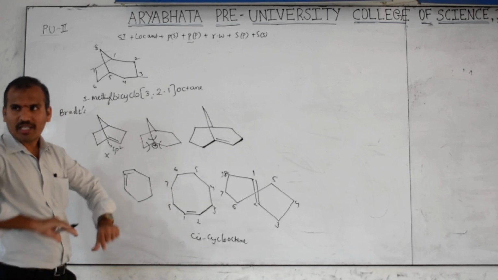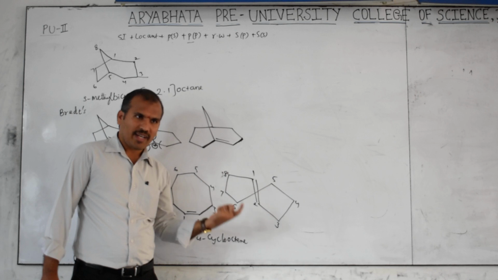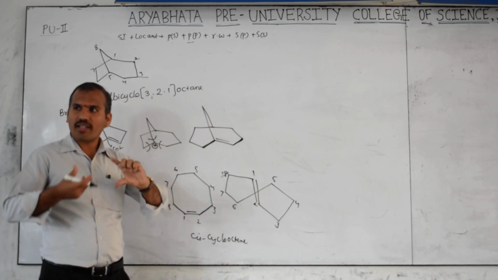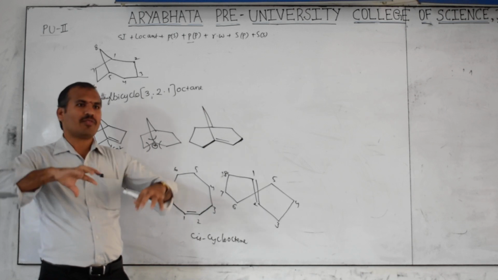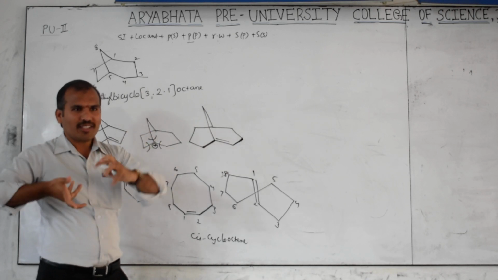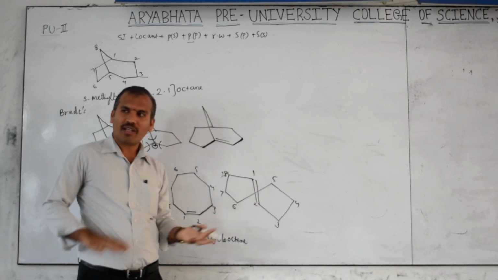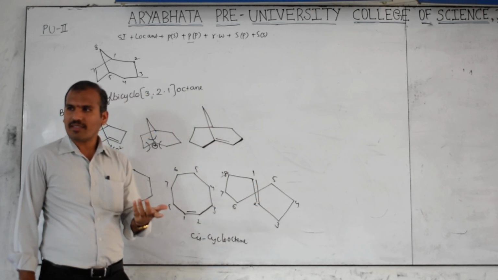It is there, or twisted, but it will not feel that much strain because it is a larger ring. Yes or no? When a larger ring is there, there is no such feeling. Otherwise, take your chutney also, a bigger one, you just fold it, there is no strain. With a smaller one, you will feel some strain. Same thing here. When a larger ring is there, we can say cis and trans form, but with a smaller one, we cannot tell cis and trans.